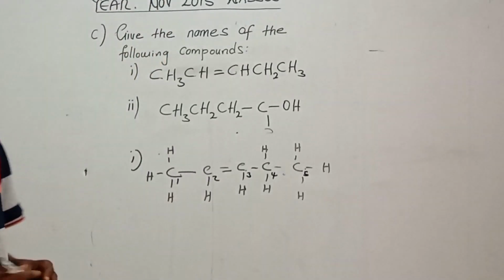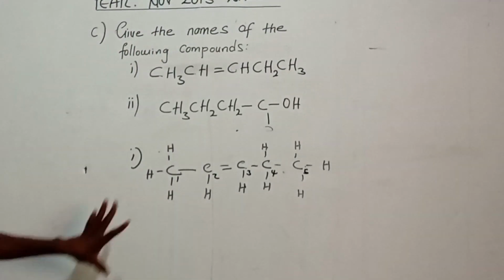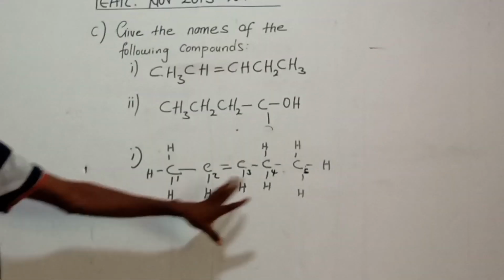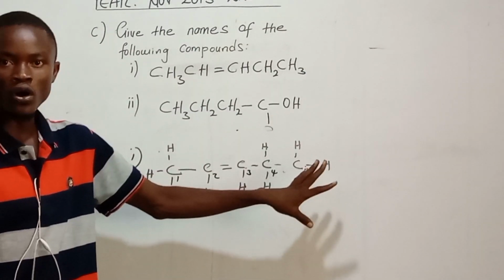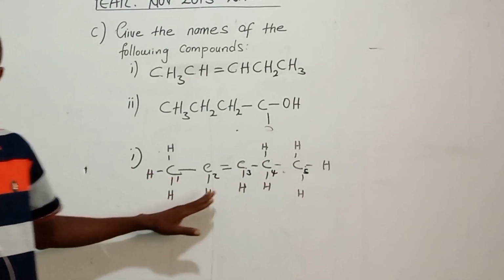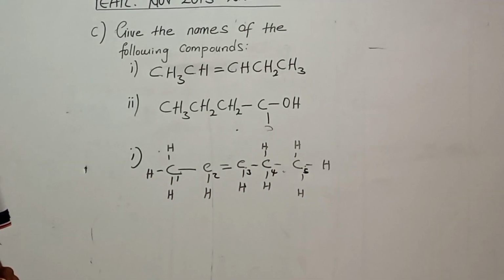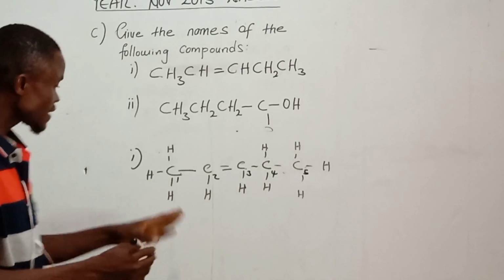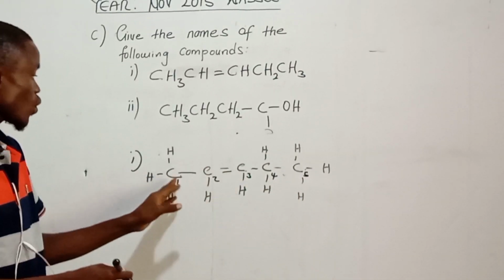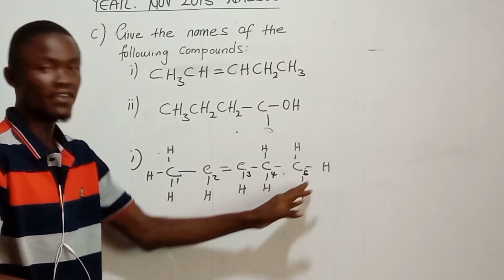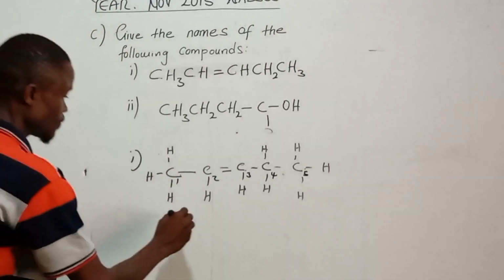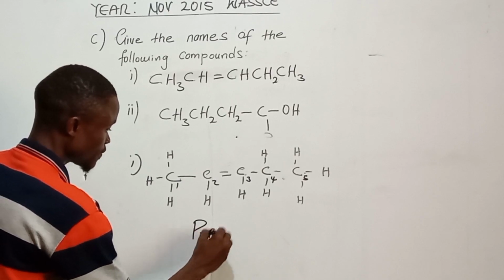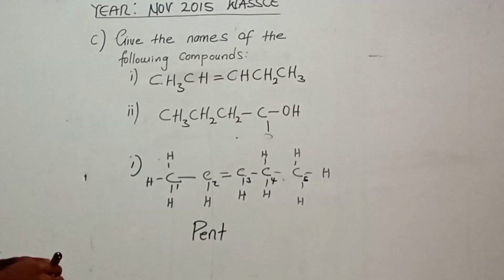So observe if there is any group. There is no inorganic group or organic group in this compound, right? So the parent chain here is 1, 2, 3, 4, 5. So the prefix 5 means what? Pent.